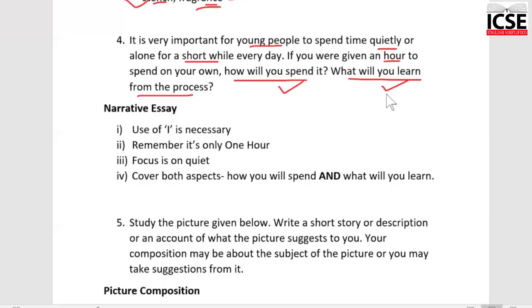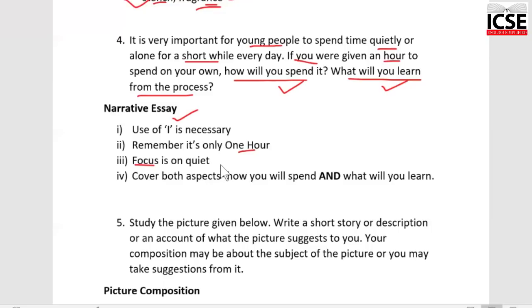What will you write in this essay? It says, if you were given, that means you will need to use an I. You will have to write the essay in the first person. Remember, it's only for an hour, so not too much time. It says quietly, so focus on the quiet. So make sure you are not talking about something that doesn't fit the bill. So what would you do in that 1 hour?